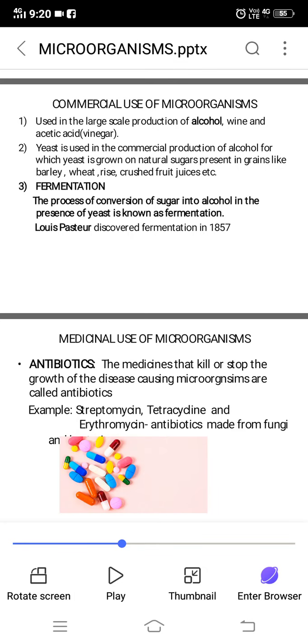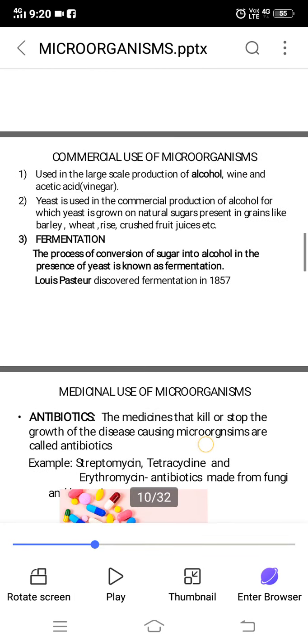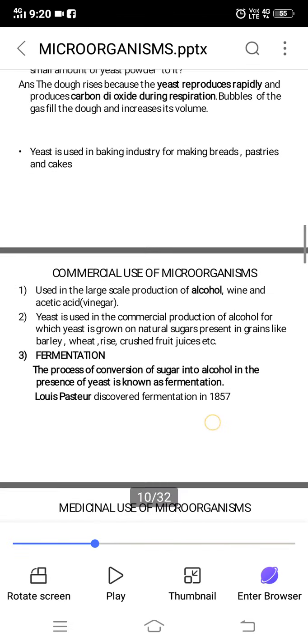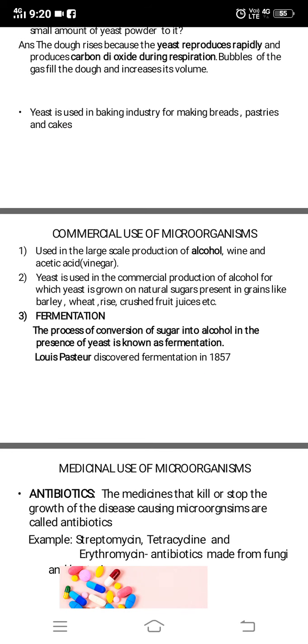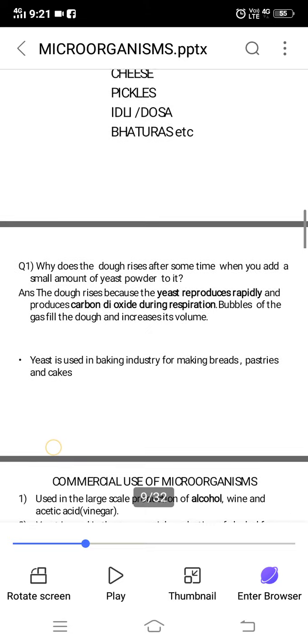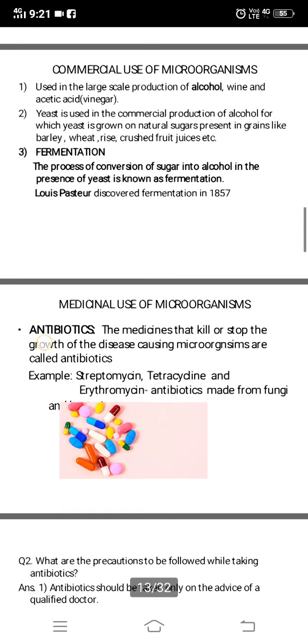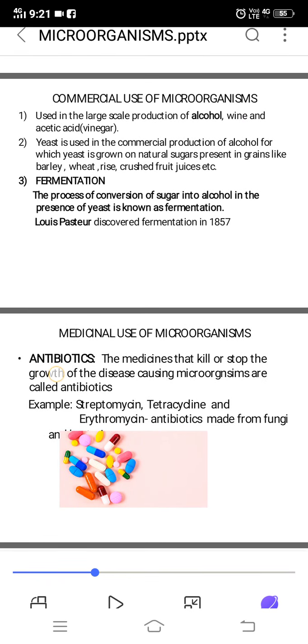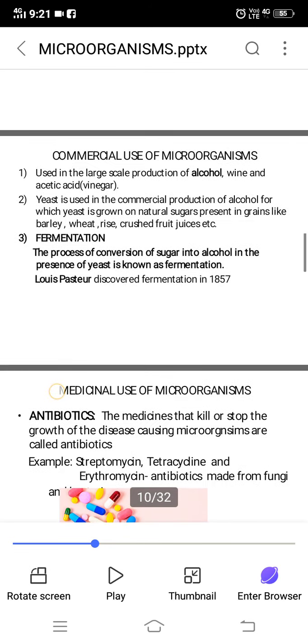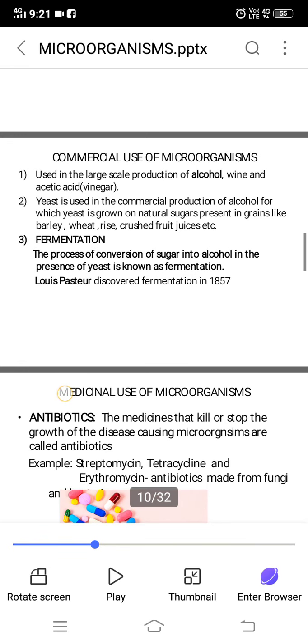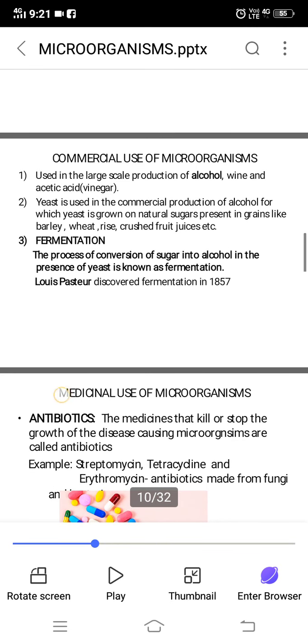Hello students. In the previous class we had studied the uses of microorganisms, in which we had studied the use of microorganism in making bread, alcohol and in curd. The bacteria which is used to make curd is lactobacillus. We had studied that, and we had studied the definition of fermentation as the process of conversion of sugar into alcohol in the presence of yeast.